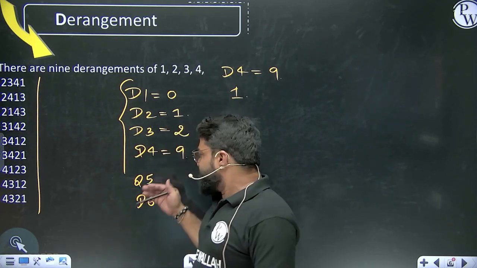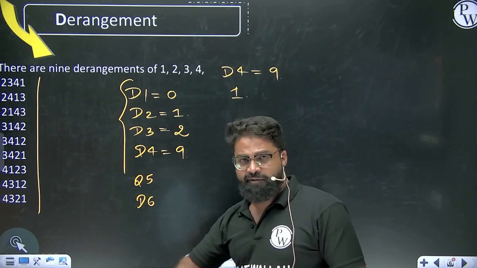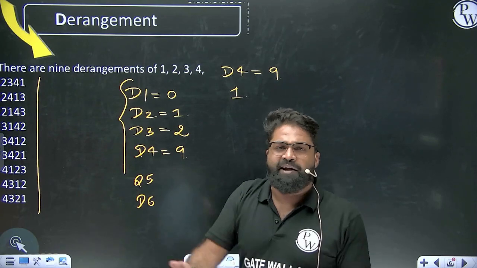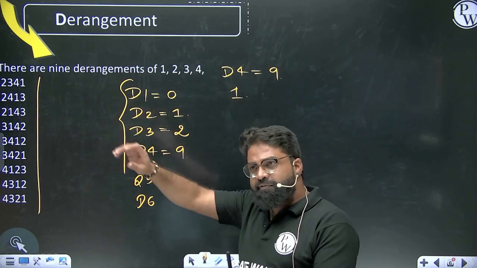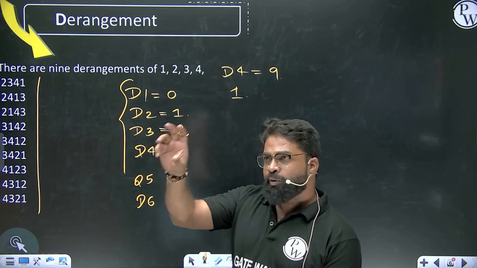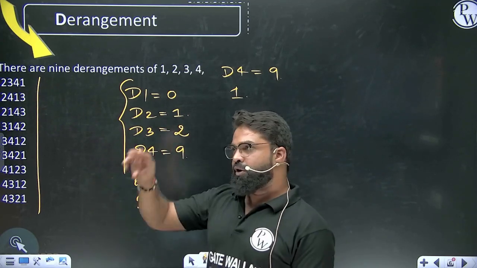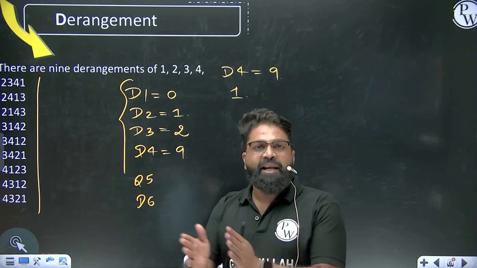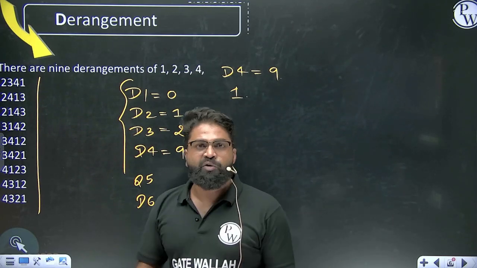But obviously, if your number of elements is increasing, if it becomes 5 elements, if it becomes 6 elements, then you have to go for 5 factorial ways, and out of the total 5 factorial ways, you have to find out whether this element is in the right position or not. This is a very tedious job. So what will we do? We will try to go with a formula. So let's try to derive one formula.